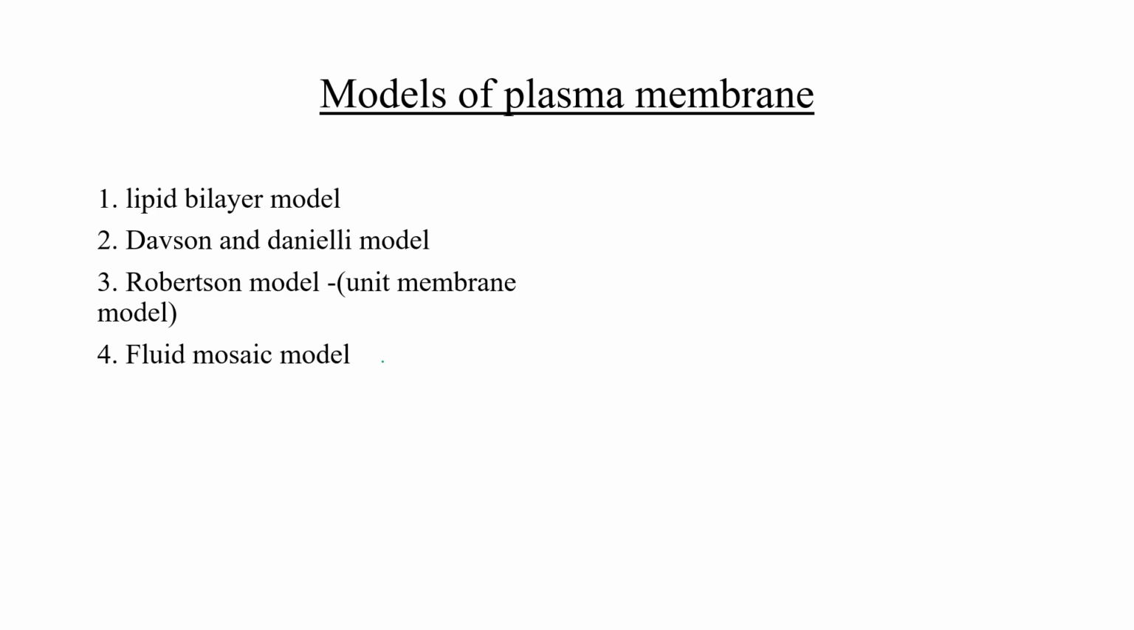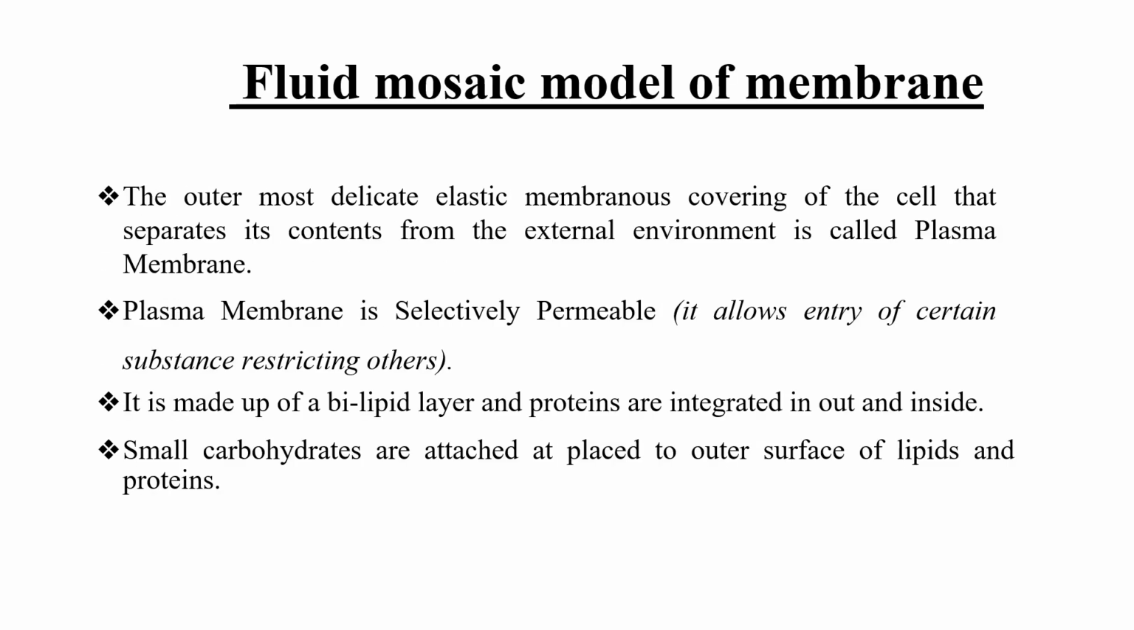Okay, clear? Now, the fluid mosaic model. The outermost layer, which is elastic, covers the cell and separates the cell content from the external environment. It is called the plasma membrane. The outermost layer of the cell is a membranous covering, and it separates the cell's content from the external environment, and this is known as the plasma membrane.